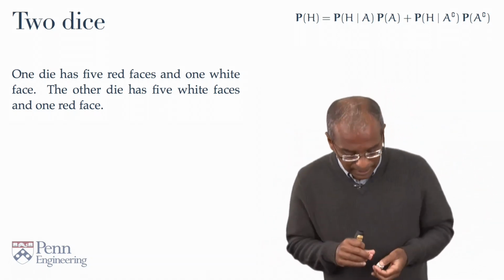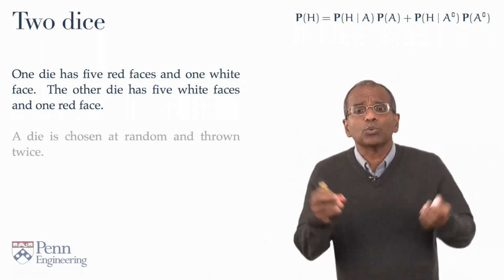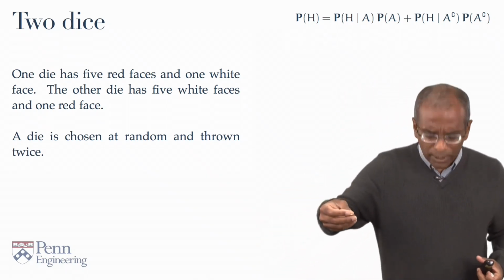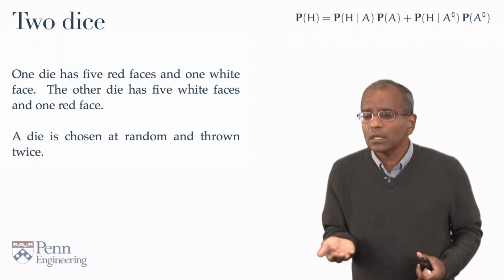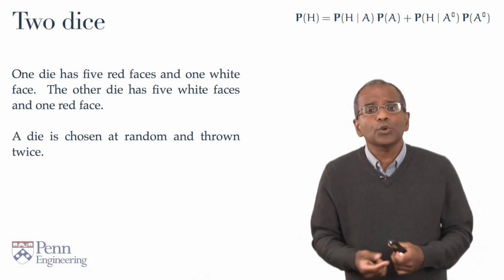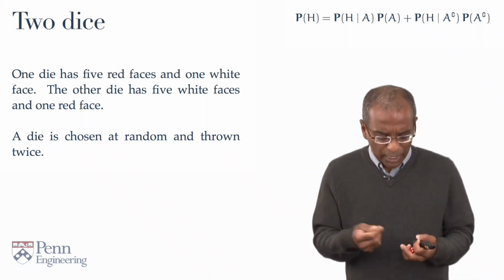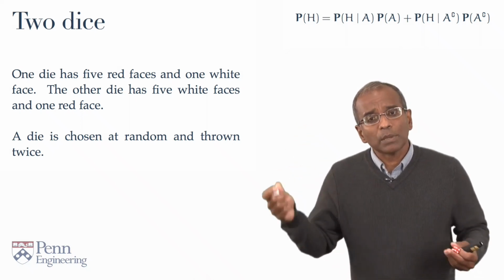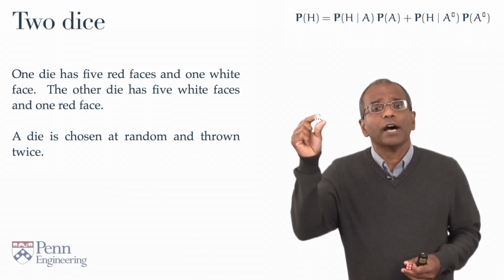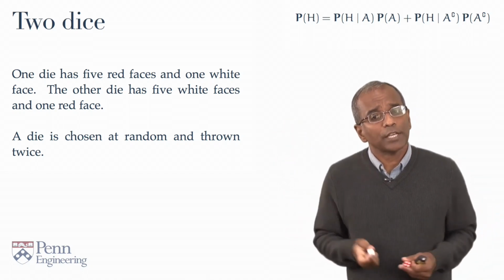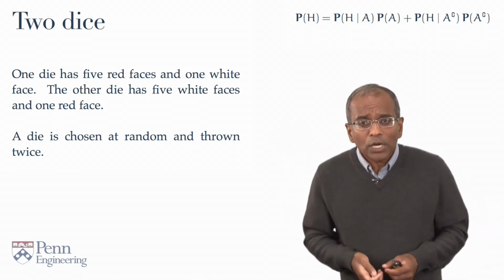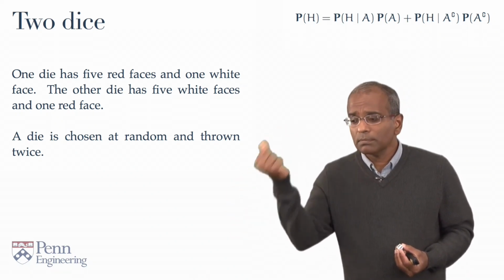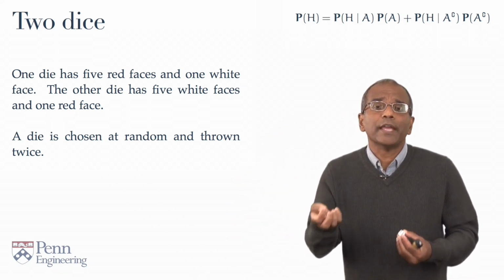We have 2 dice. A die is chosen at random. Now, what does it mean? Well, imagine that you have a fair coin and you toss it, and if it comes up heads, you select the die which has 5 red faces and 1 white face. If it comes up tails, select the die which has 5 white faces and 1 red face. Good. Once you've selected a die, you throw it twice and observe the face that shows up.